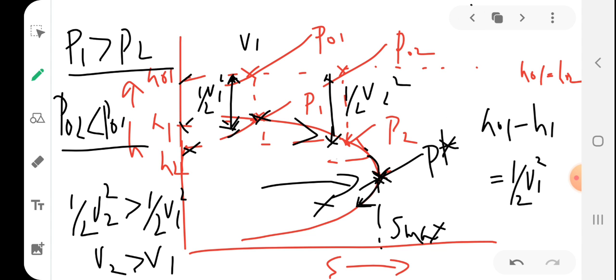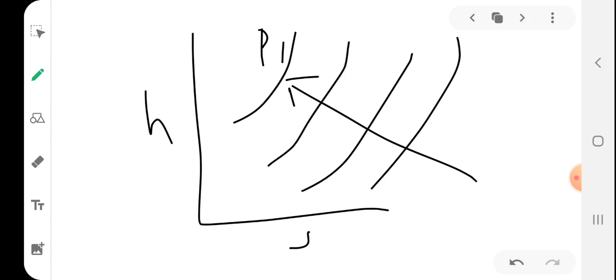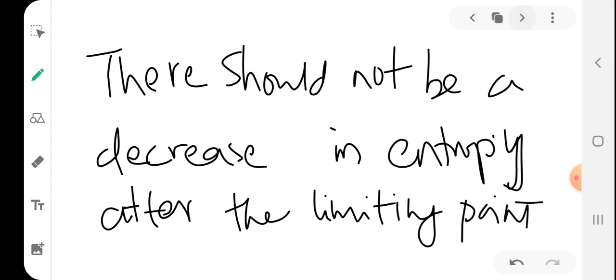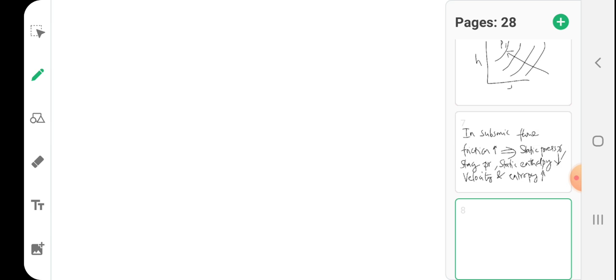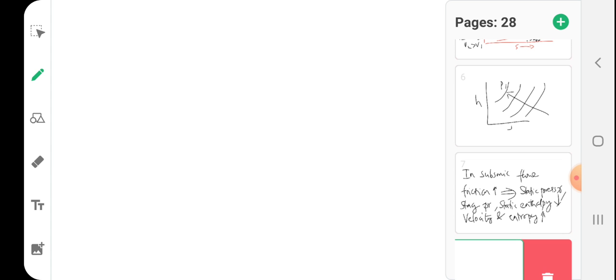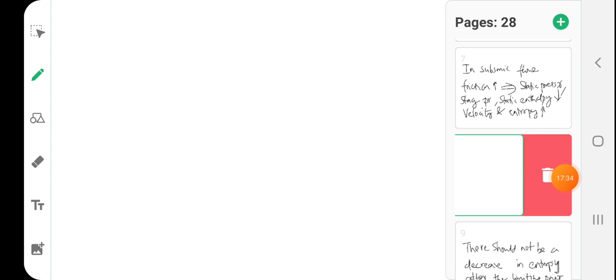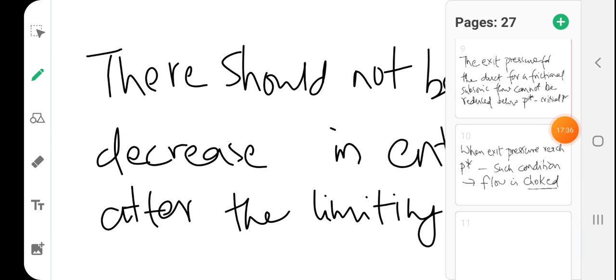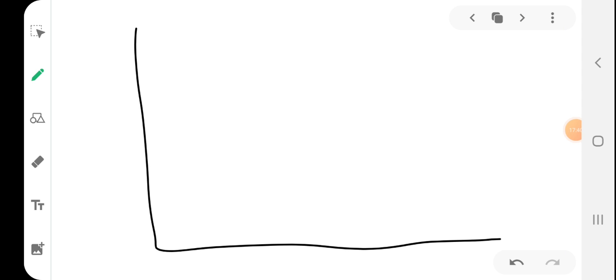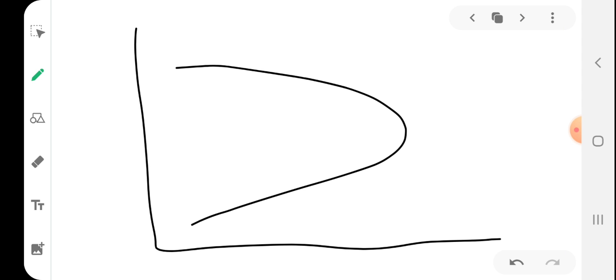Now, I have discussed only the upper branch. Similarly, you can take the lower branch. For any point on that Fanno line, H0 will be constant.